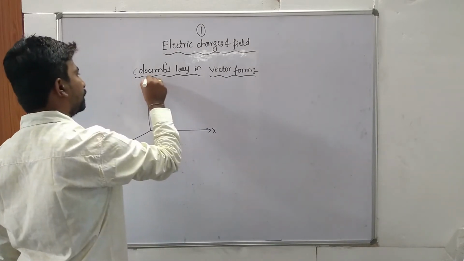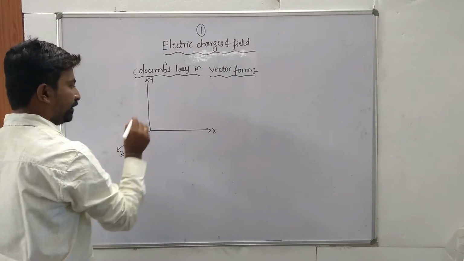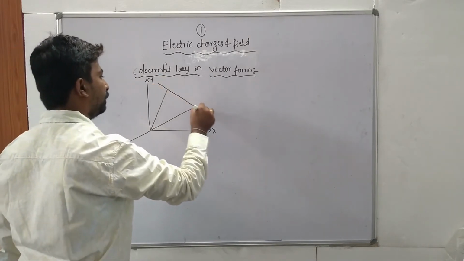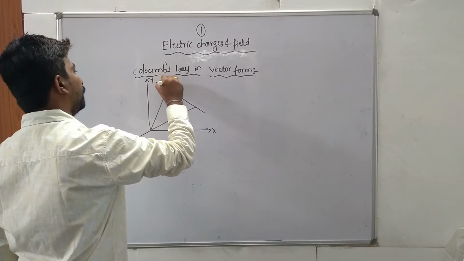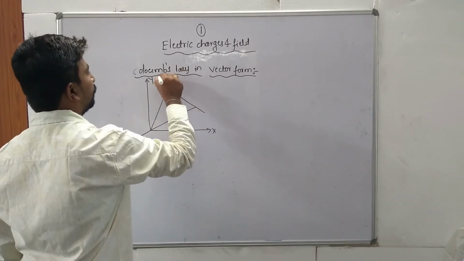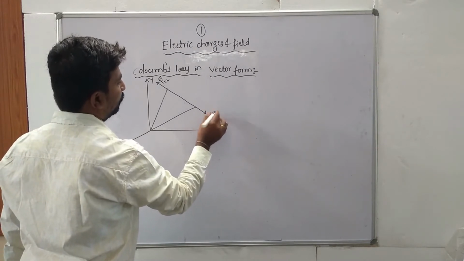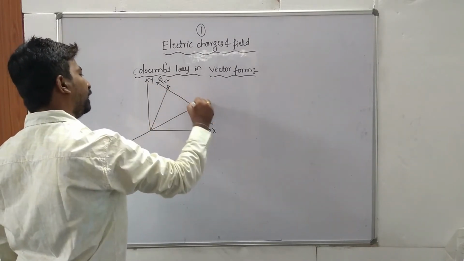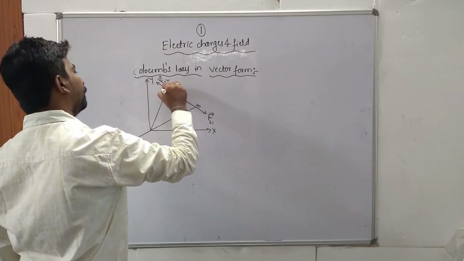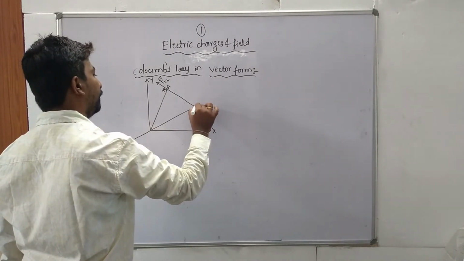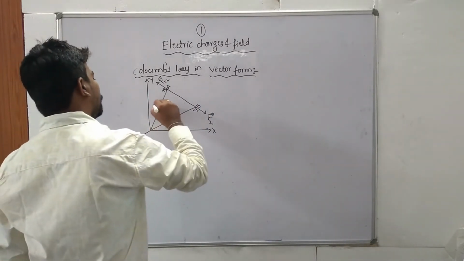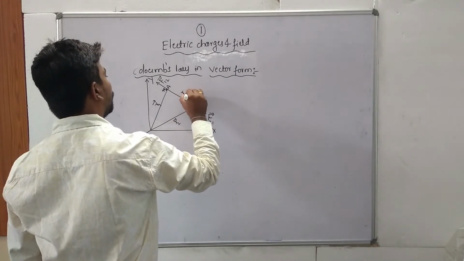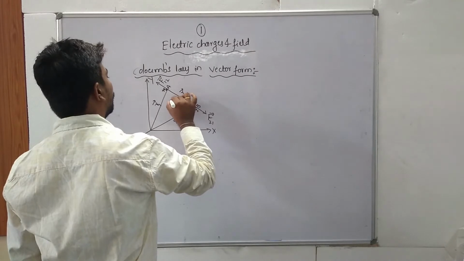X, Y and Z. F12, F21. So A, B, plus Q and minus Q. So R1, R2, R21, R12.